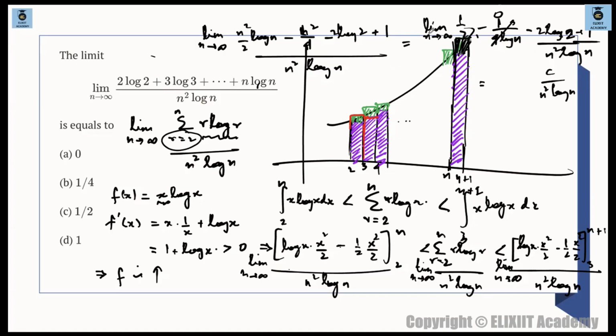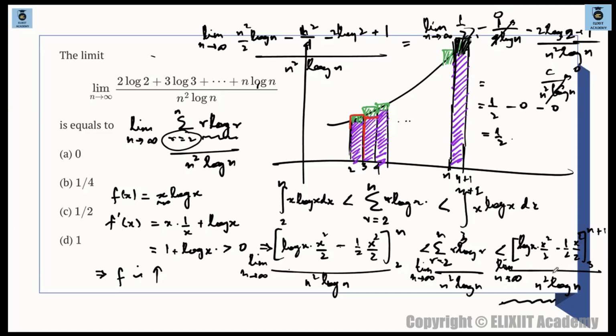This also tends to 0, because as n tends to infinity, this whole fraction will tend to 0. That means half minus 0 minus 0, which is basically half only. So the lower limit will be half, and similarly you can calculate the upper limit, that will also be half. So I'm leaving out this upper limit calculation for you all.